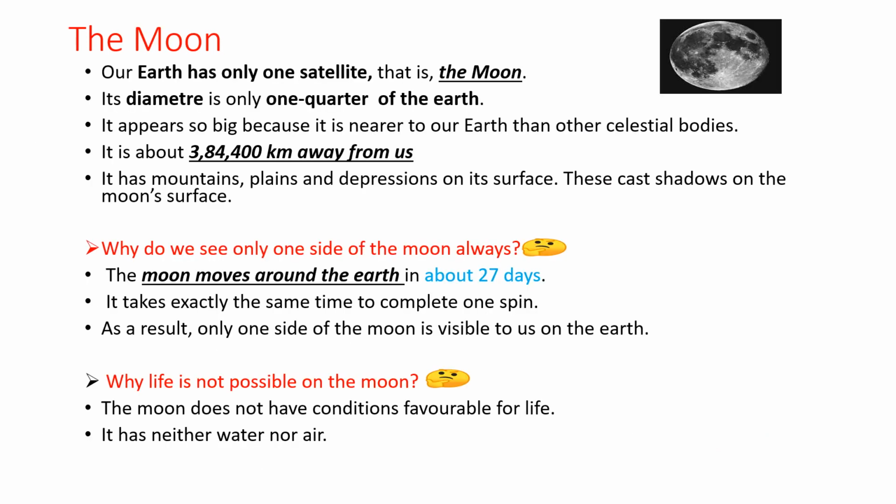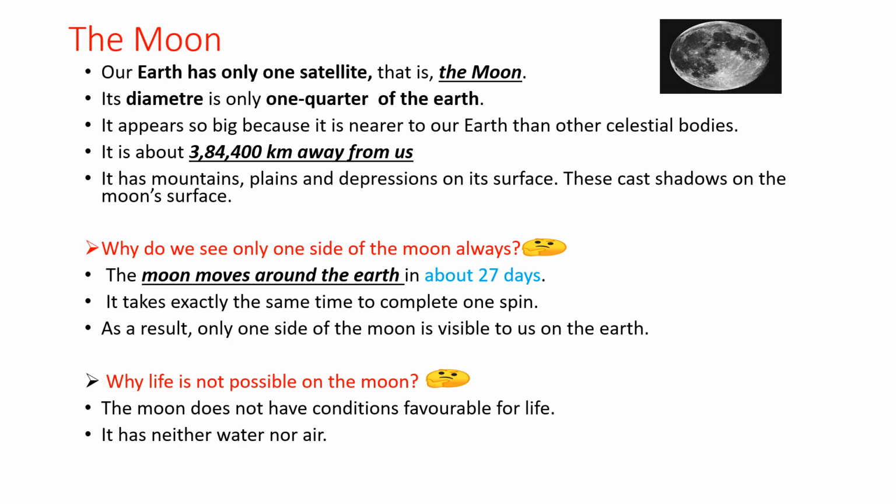Now we are going to study about the Moon. Our Earth has only one natural satellite, that is the Moon. Its diameter is only 1/4 of the Earth. It appears so big because it is nearer to the Earth than other celestial bodies. It is about 3,84,400 km away from us. It has mountains, plains, and depressions on its surface.